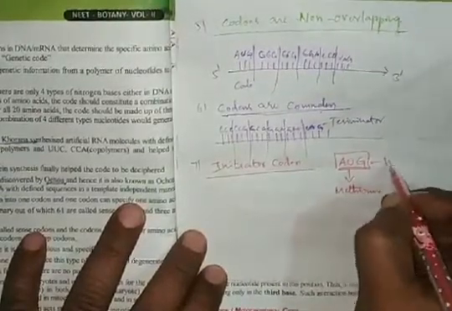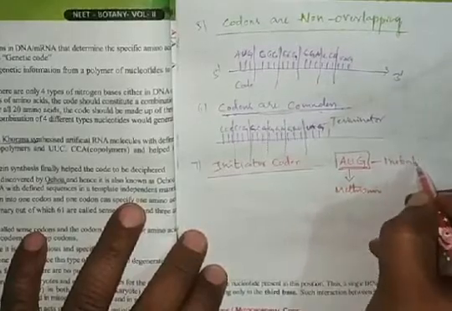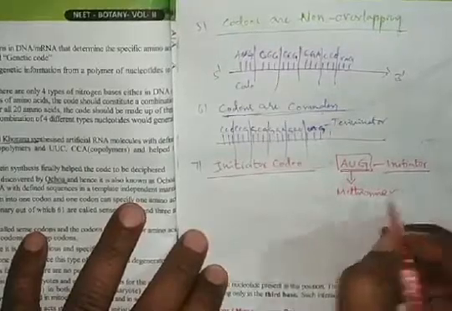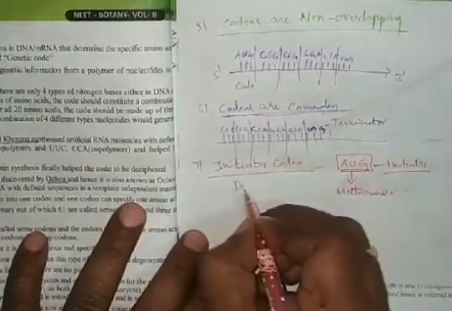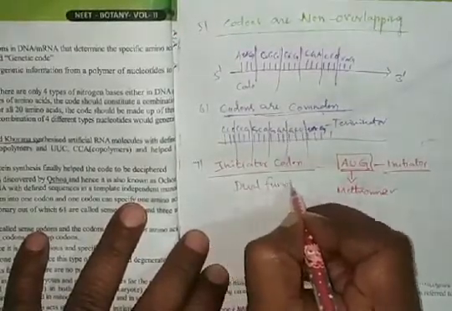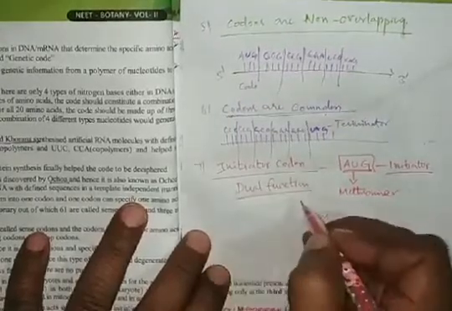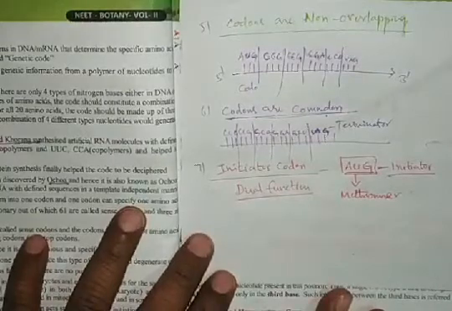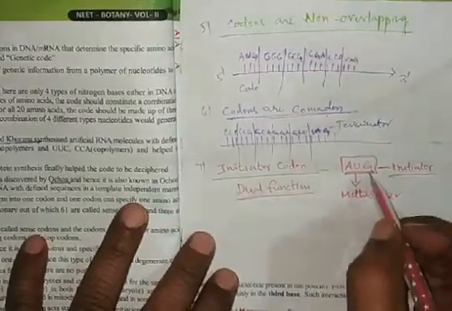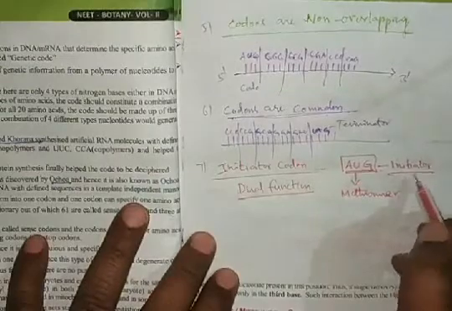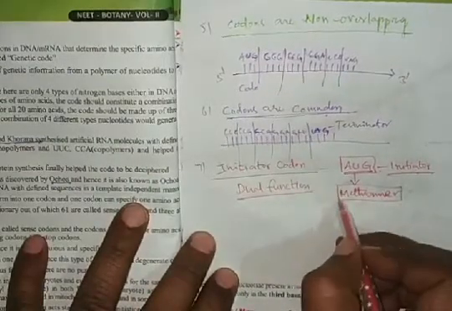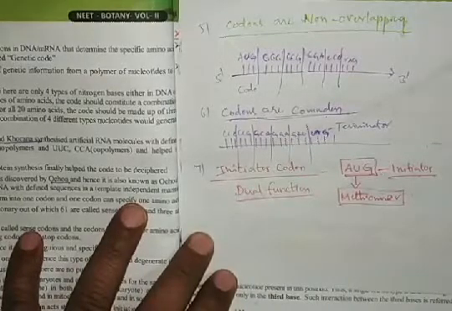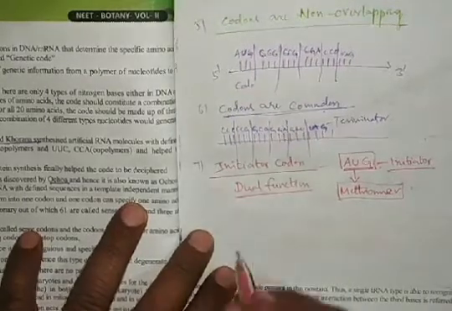So it is an initiator codon and it decodes one methionine amino acid. So AUG has a dual function. In examination they will ask why AUG codon has a dual function. Because AUG initiates the process of translation and it decodes the methionine amino acid.